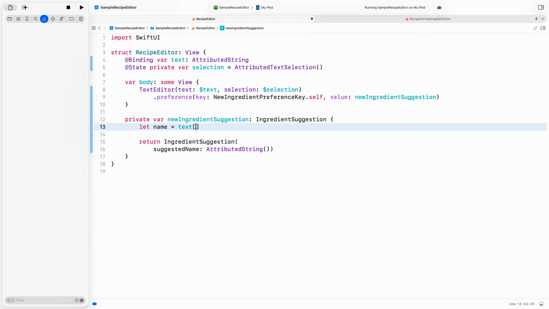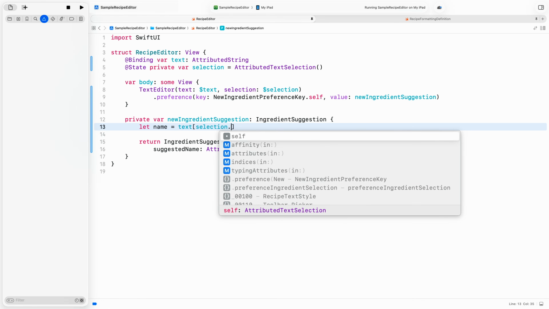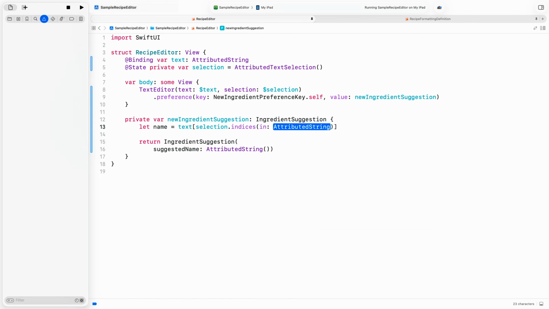Now I need to get the text that is selected. Let me try subscripting text with the result of this indices function on selection.